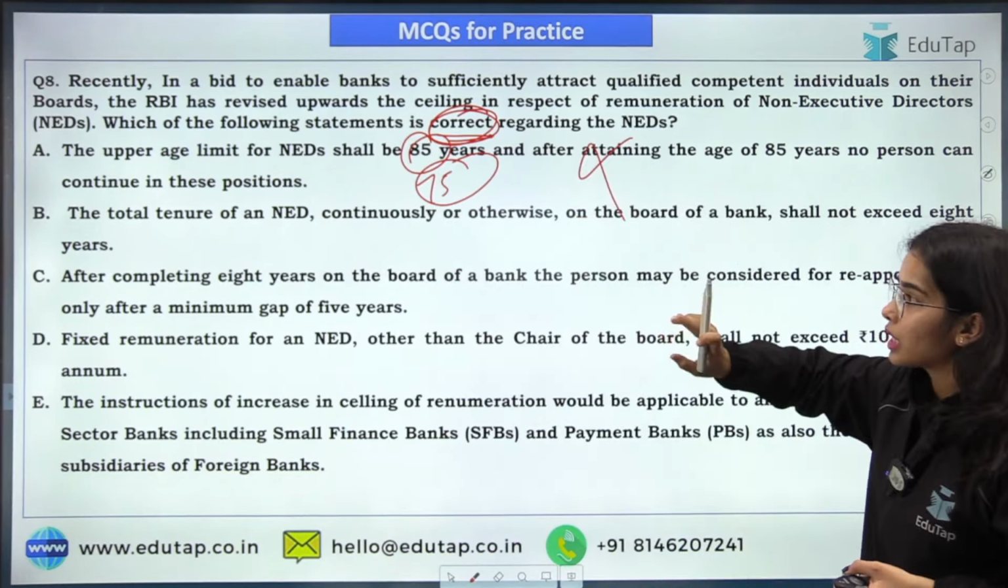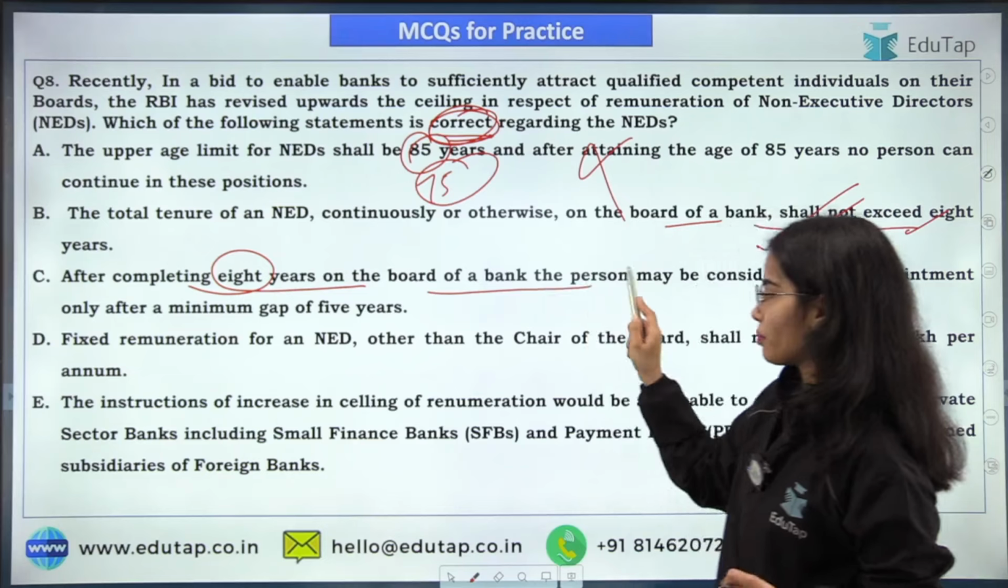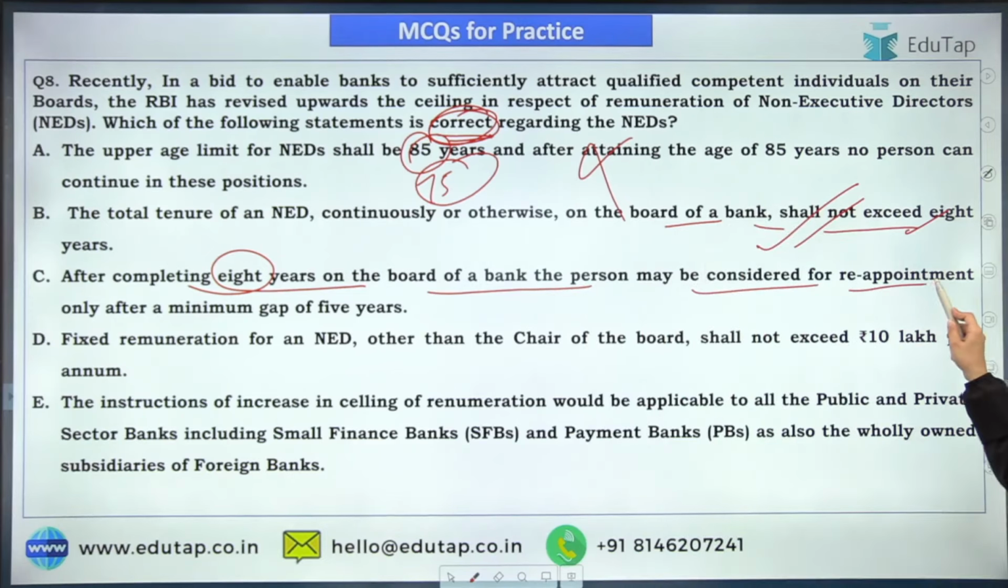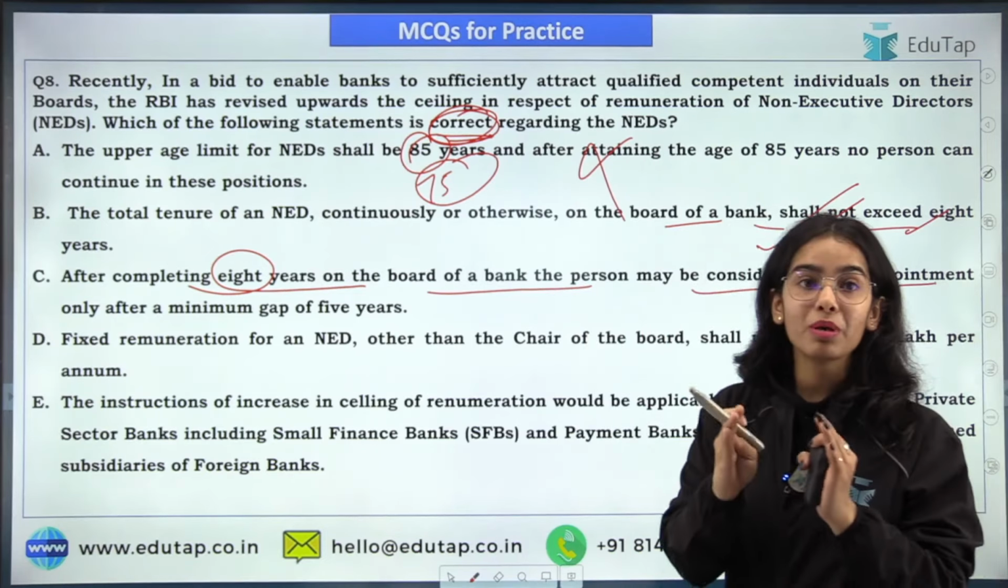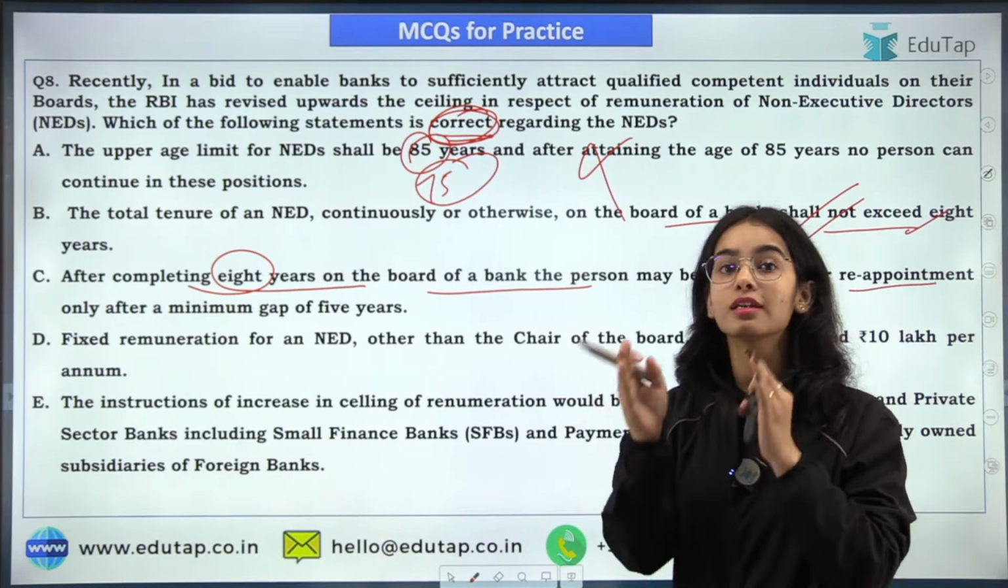Next statement is, after completing 8 years on the board of the bank, the person may be considered for reappointment only after a minimum gap of how many years? 3 years. So not 5 years but 3 years.